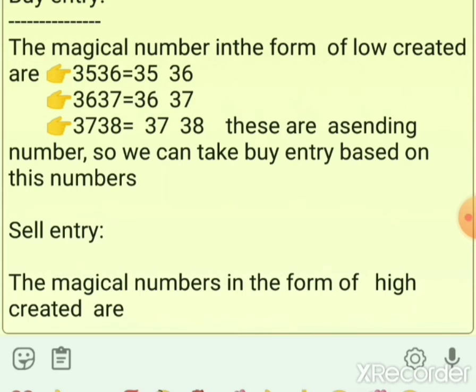These are the ascending numbers we take for the buy entry. Please watch, please listen, and please note down these figures also. The ascending series of numbers we use for buying purposes, that means we want a buy entry.